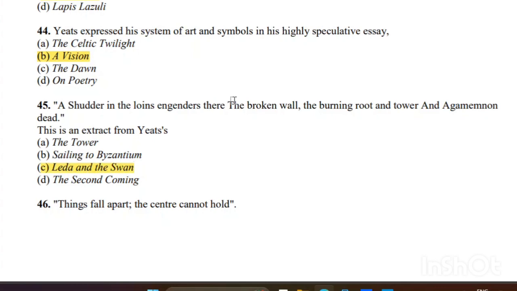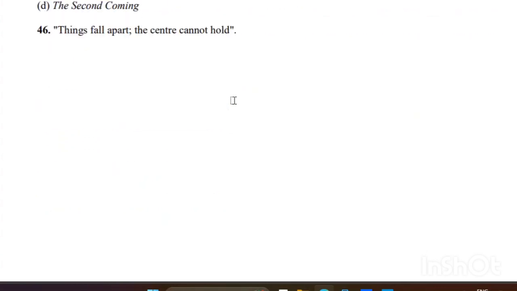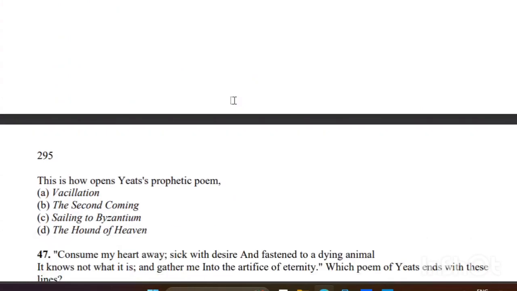"Things fall apart, the center cannot hold." This is a very famous line, and this is how it opens its prophetic poem. So this is the correct answer, B, The Second Coming.